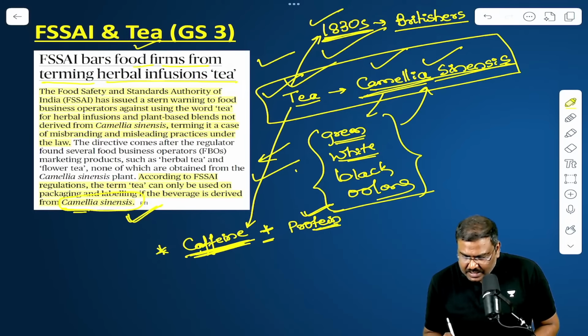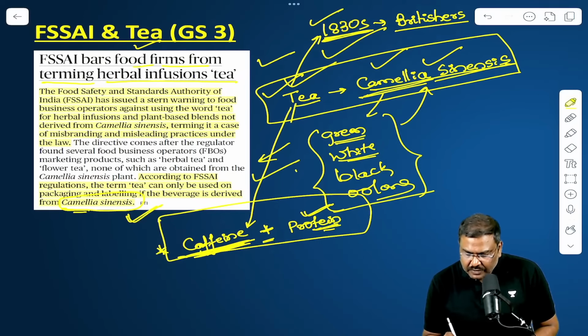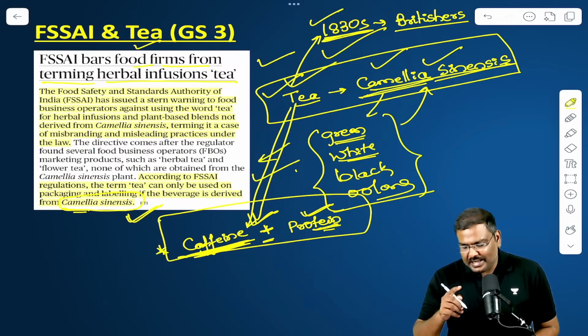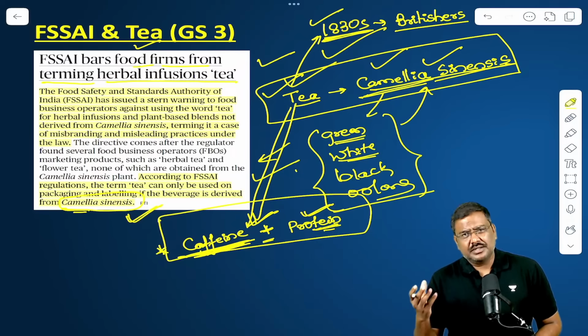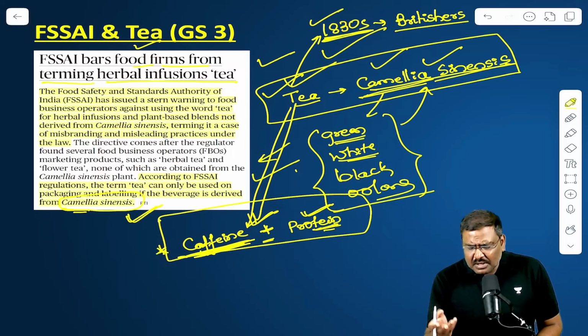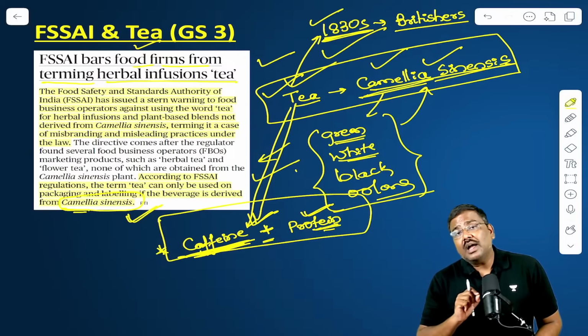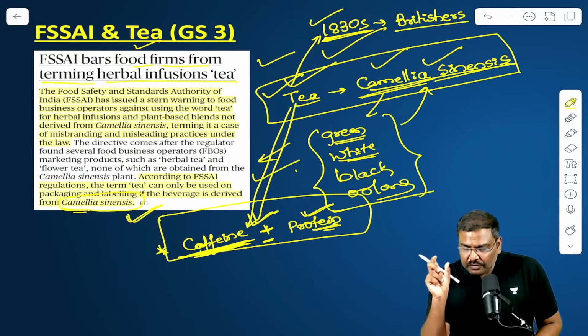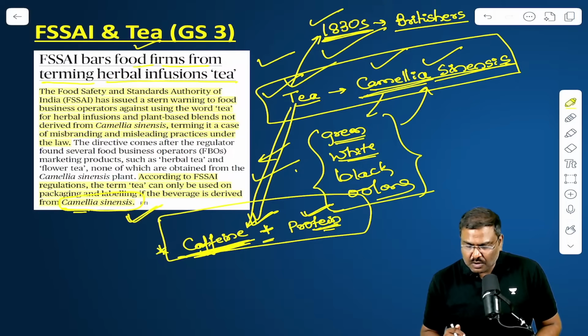That is the precise reason why this component of tea will be classified as tea, and other products, hibiscus tea, chamomile tea, etc., will not be allowed to have the name of tea henceforth in the packaged product. Is everybody okay? Can I move on to the next one now? Please do let me know.